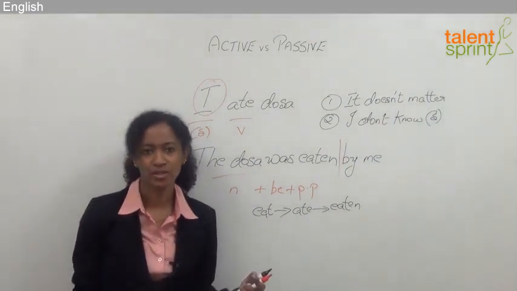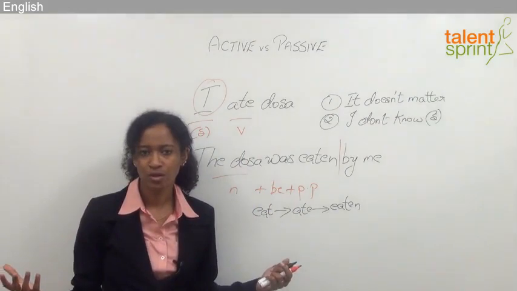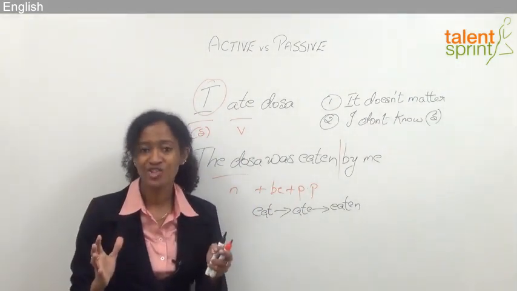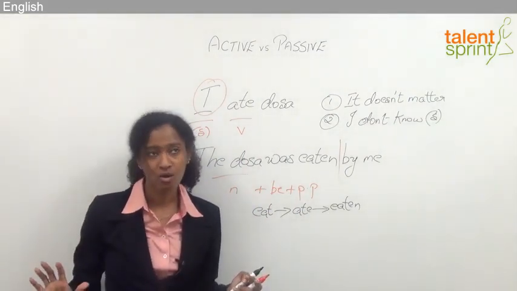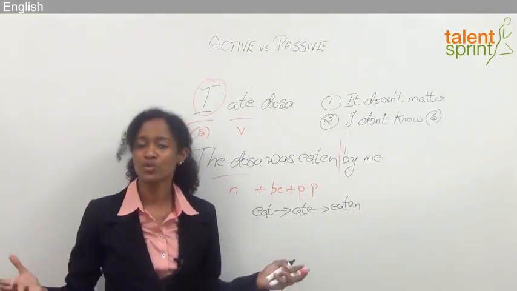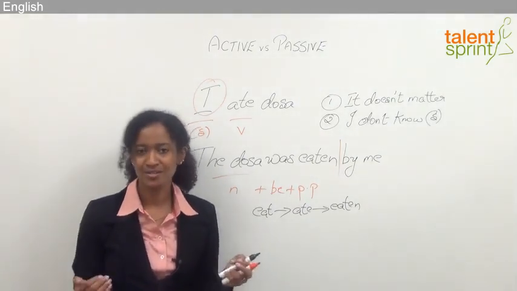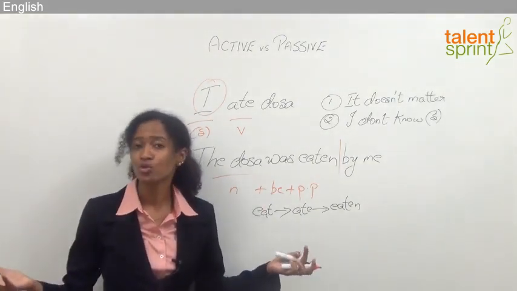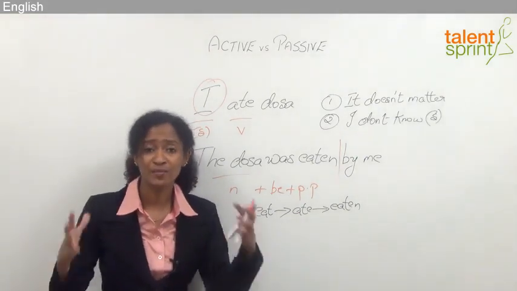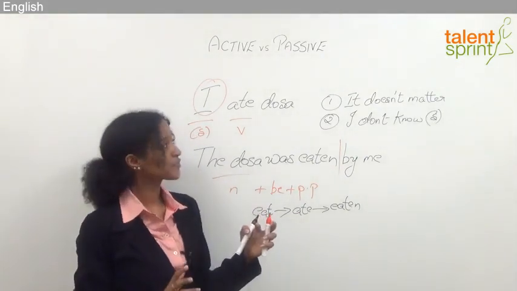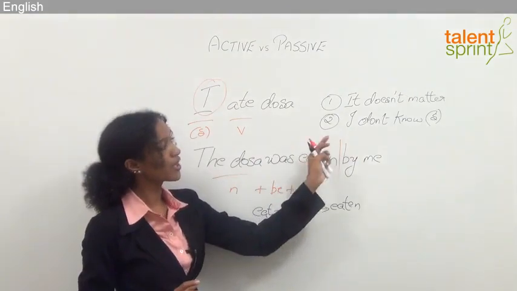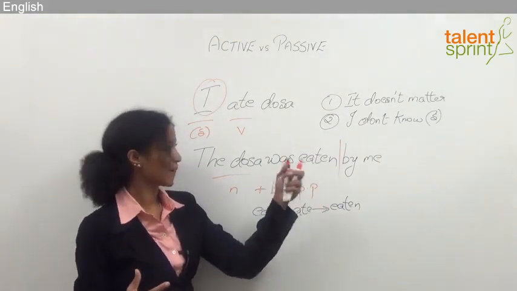That's a passive voice. So I don't know who took my phone, but the focus is on the action. I need my phone back, or my purse was stolen, or my wallet was stolen, right? So in those sentences, I don't know again who took my wallet or who took my purse, but the focus is on the action, right? So these are the two instances when you use the passive.